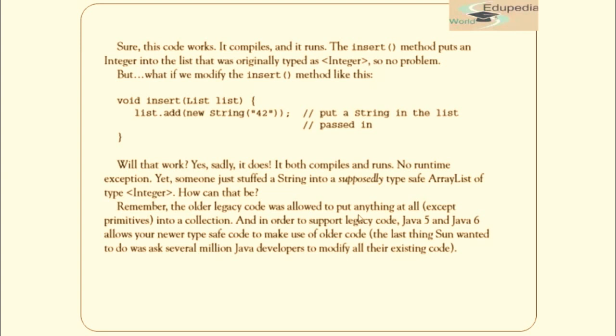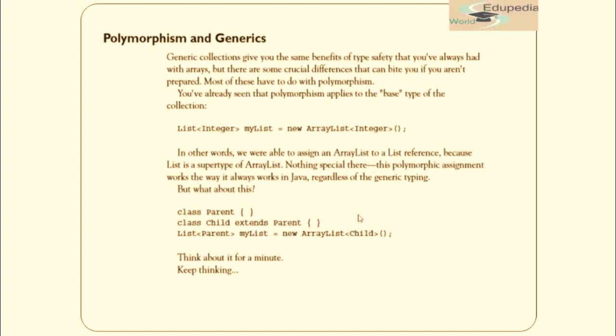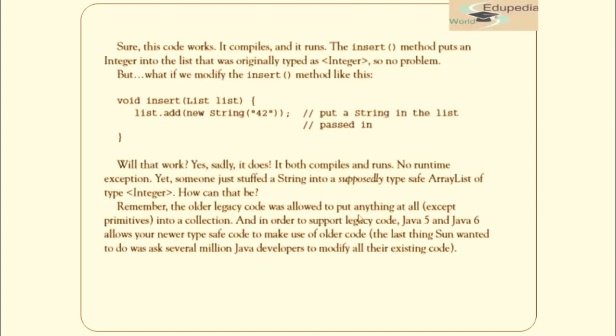Although we have inserted a string into the list which can only contain integers, so far it will still not give a runtime exception. But how can it be possible? Well, that's because it still supports the older legacy code. So far it won't give any error, but in future it definitely will. Why so? Because whenever you try to access or retrieve it and you do not do any typecast to it, it will definitely give you an error.